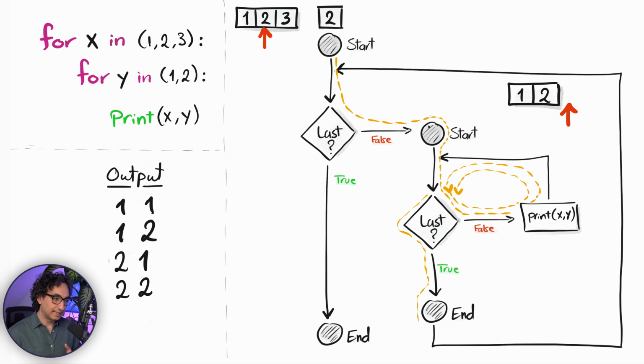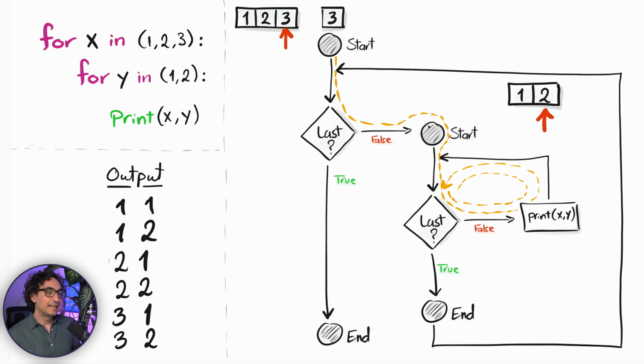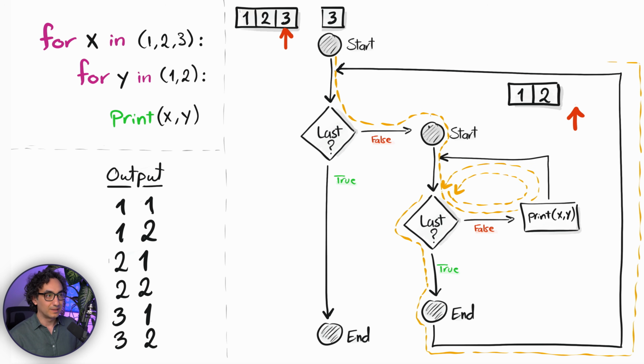Then exit again the inner loop, but you have to go again to the top of the first loop, and the same thing happens. You will go to the third value, do the whole inner iteration, and then go back to the top of the loop. So as you can see, this is the third time we are executing the inner loop.